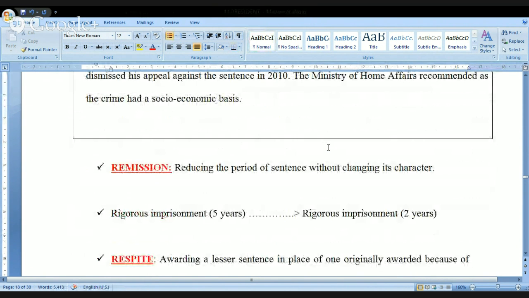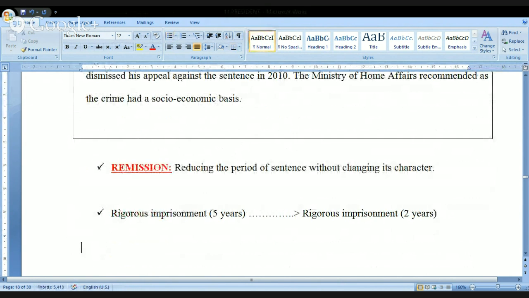Now look at this. Remission. Now, the next one is the remission. What do you mean by this remission here? Remission is nothing but the reduction of the period of a sentence without changing its character. Kindly see here, when I'm talking about the character, penalty is the character, simple imprisonment is the character, rigorous imprisonment is the character.